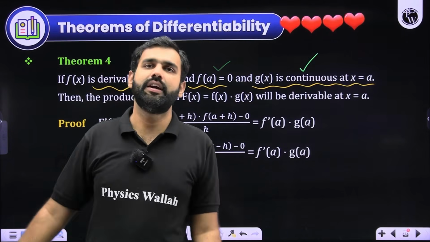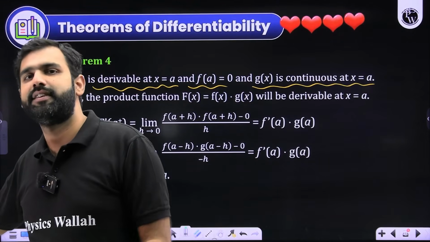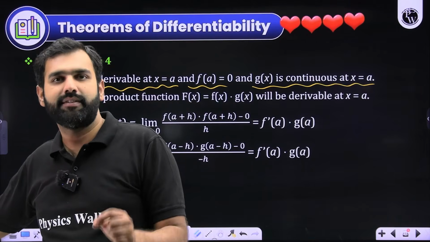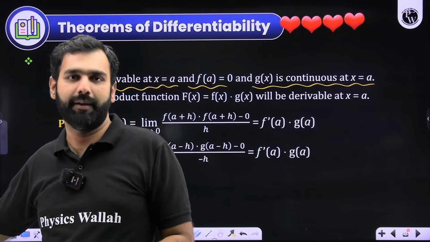If these three conditions are fulfilled, then without any hesitation, you can say that f(x)·g(x) will be differentiable at a.